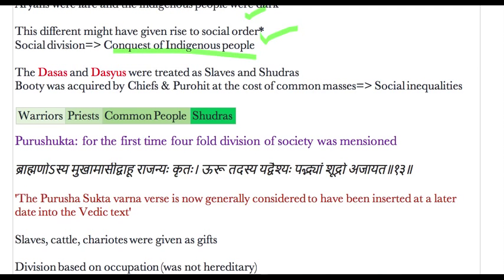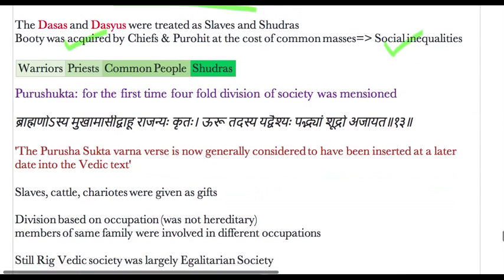The dasas and dasyus were treated as slaves and shudras, respectively. Booty was acquired by chiefs and purohits at the cost of common masses, and that led to social inequalities. Then the society basically was divided into three groups: warrior, priest, and common people. And the fourth group was also there, the Shudras.